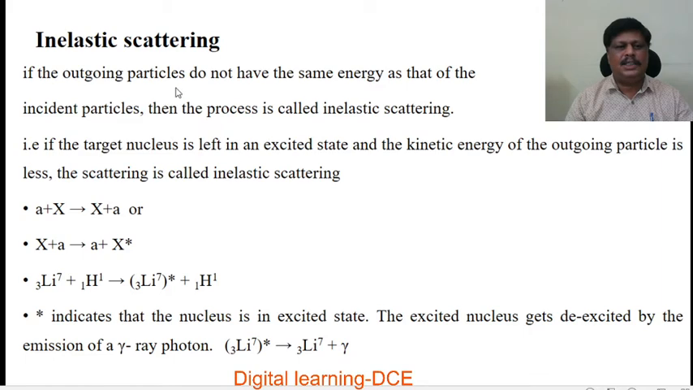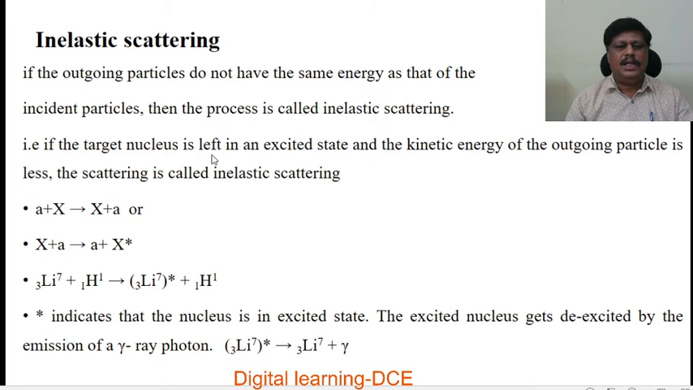The second one is inelastic scattering. If the outgoing particles do not have the same kinetic energy as that of the incident particles, then the process is called inelastic scattering. So you already know that in inelastic scattering, only momentum is conserved, kinetic energy is not conserved. Therefore, the kinetic energy of the incident particle is not the same as the kinetic energy of the outgoing particle.